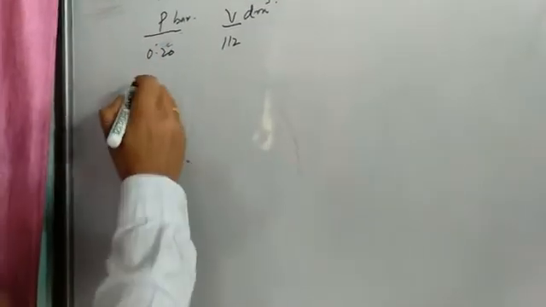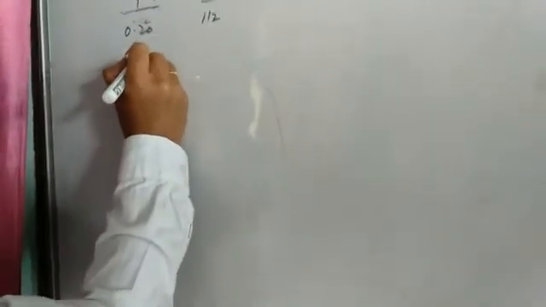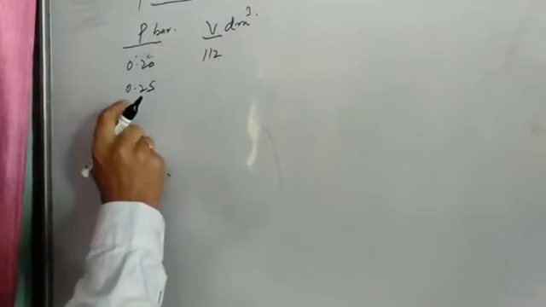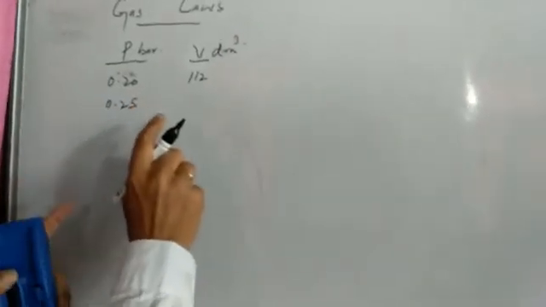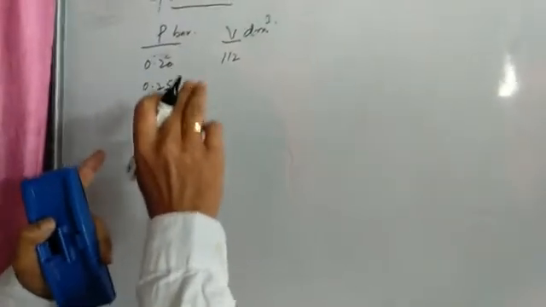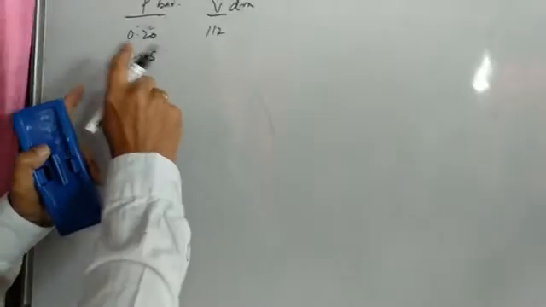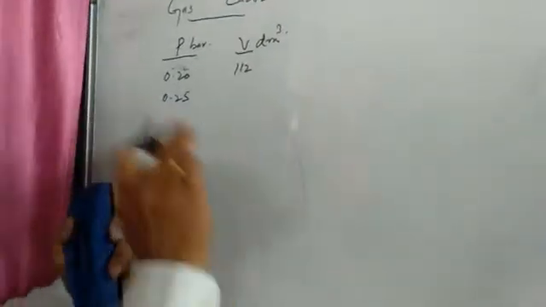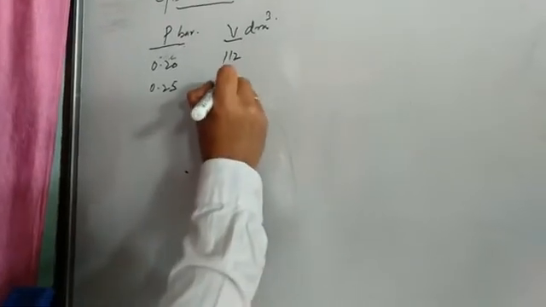Now suppose we increase the pressure of the gas by 0.05 and it becomes 0.25. Then we will find that its volume will become lesser, because volume is inversely proportional to pressure. If you increase the pressure, the volume will decrease. Its volume becomes